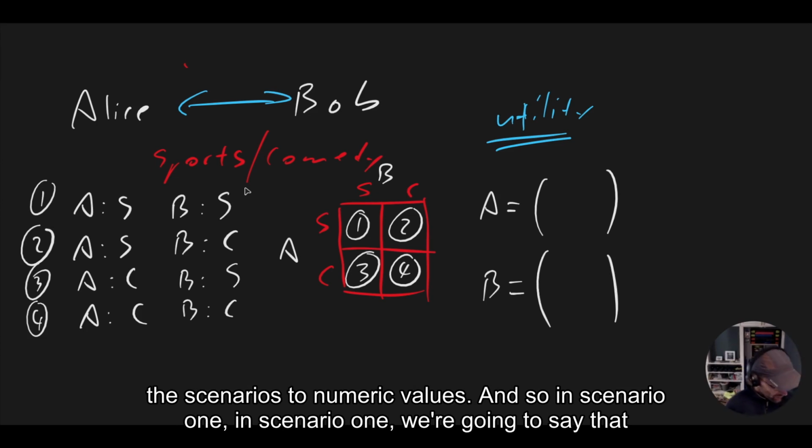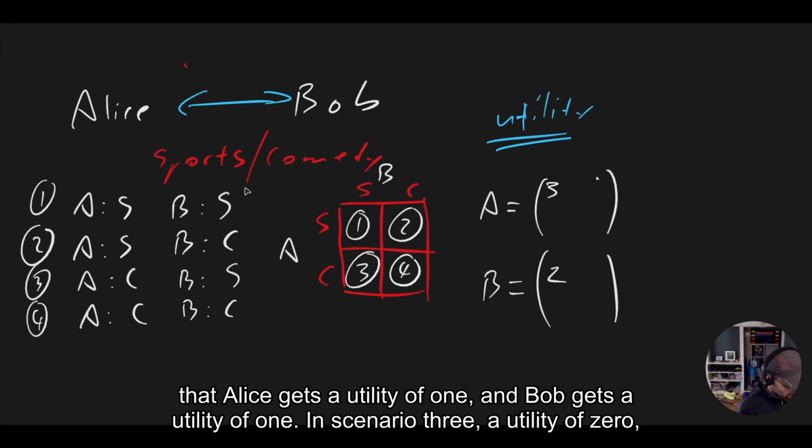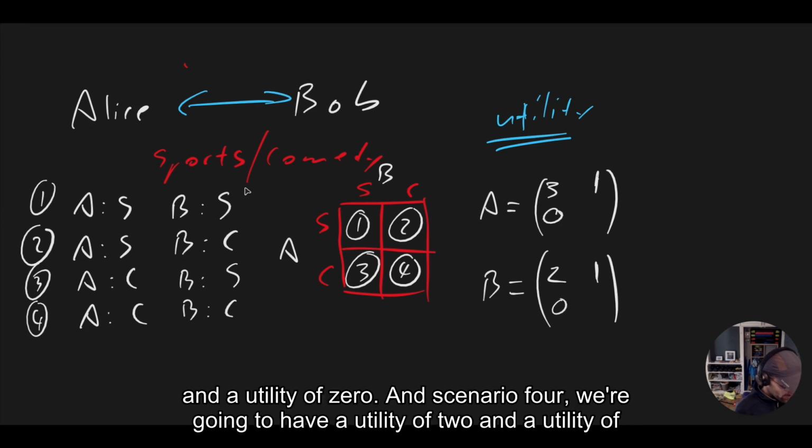In scenario one, we're going to say that Alice gets a utility of 3 and Bob gets a utility of 2. In scenario 2, Alice gets a utility of 1 and Bob gets a utility of 1. In scenario 3, a utility of 0 and a utility of 0. And scenario 4, we're going to have a utility of 2 and a utility of 3.